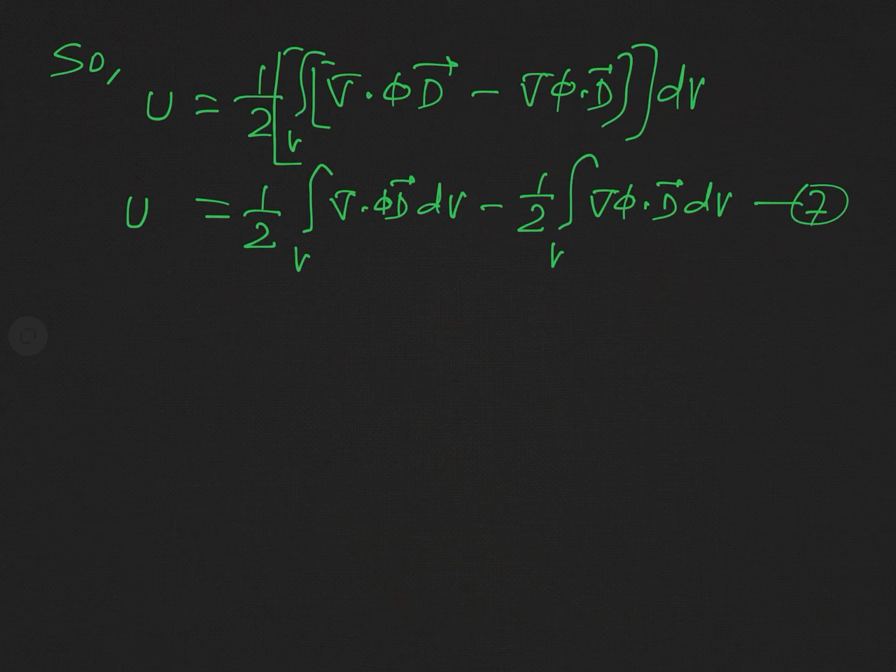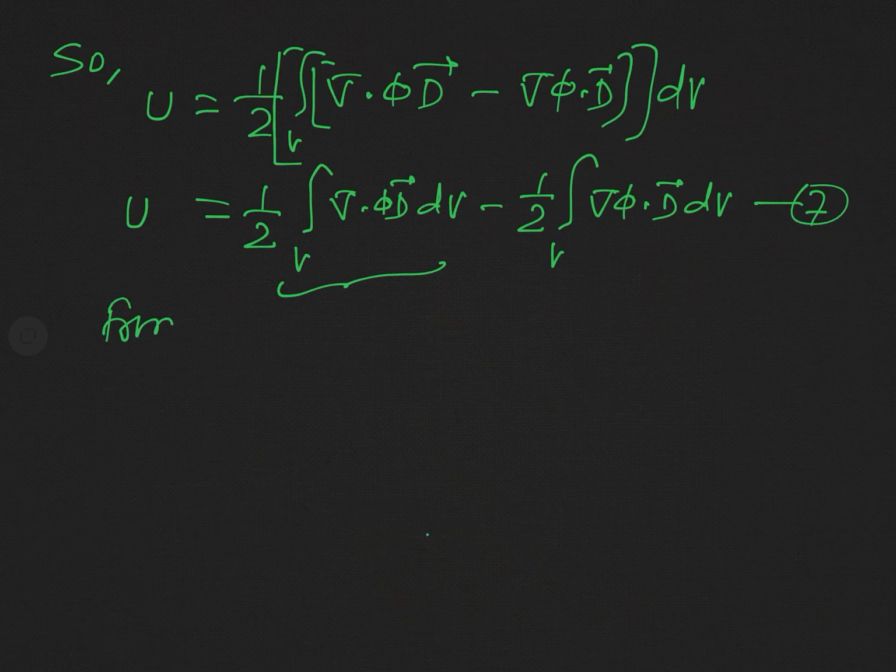Now, this volume integral is what? This is actually the volume integral of the divergence of a vector function phi D. And we can in fact change this volume integral into the normal surface integral by the use of Gauss's divergence theorem.